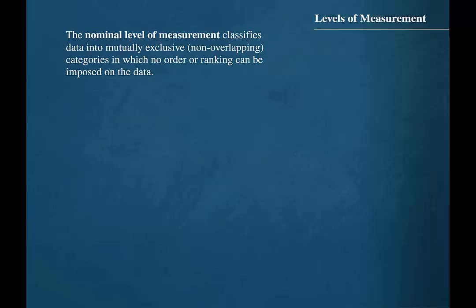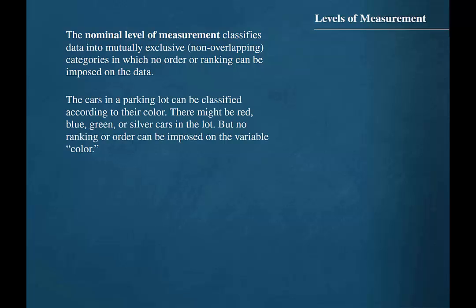The nominal level of measurement classifies data into mutually exclusive, or in other words, non-overlapping, categories in which no order or ranking can be imposed on the data. The cars in a parking lot can be classified according to their color. There might be red, blue, green, or silver cars in the lot, but no ranking or order can be imposed